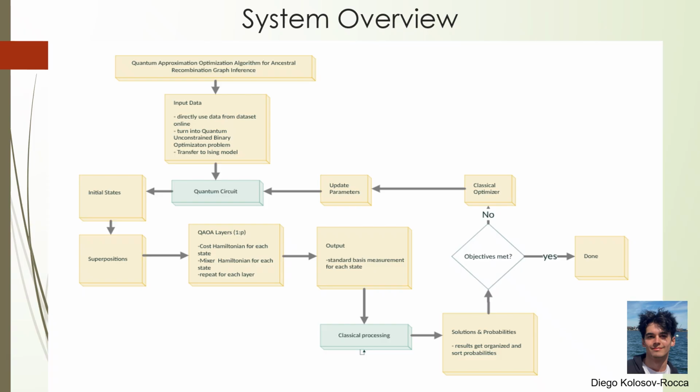These results go into the classical processing stage, where the outputs are sorted, organized, and analyzed for their probability distributions. Higher probability solutions represent better ARG configurations. If the objectives are met, we'll stop. But if the solution isn't good enough, a classical optimizer adjusts the parameters and sends them back into the quantum circuit. This loop continues until the model converges. Overall, this structure shows how the quantum and classical parts work together as a hybrid system.